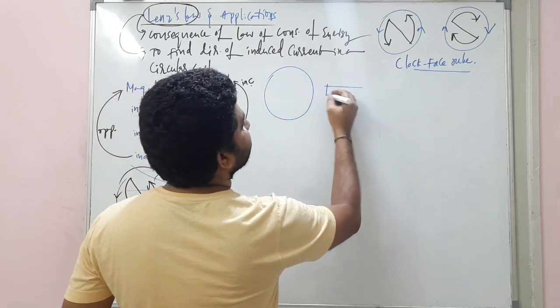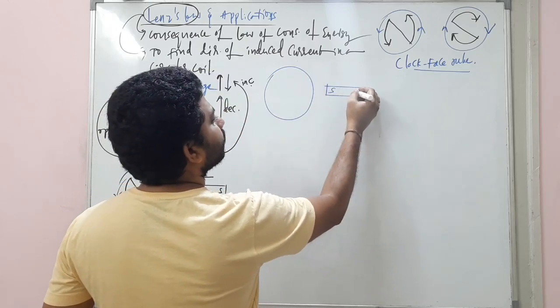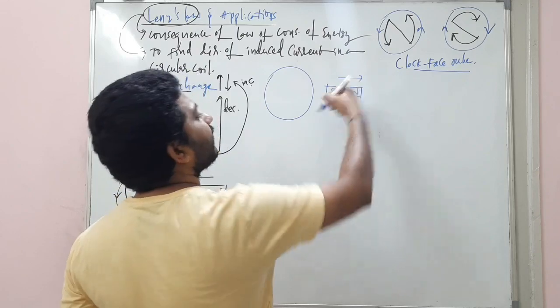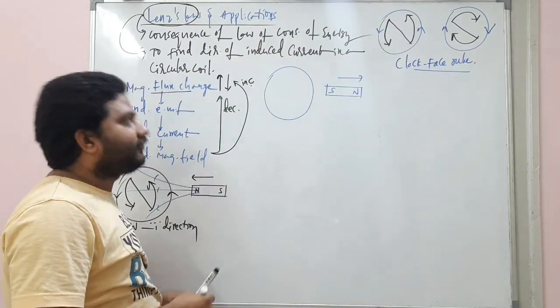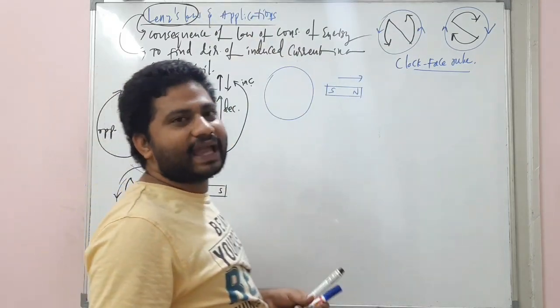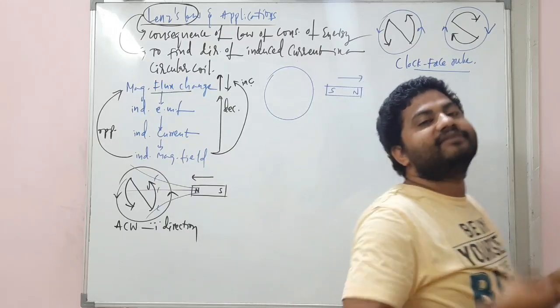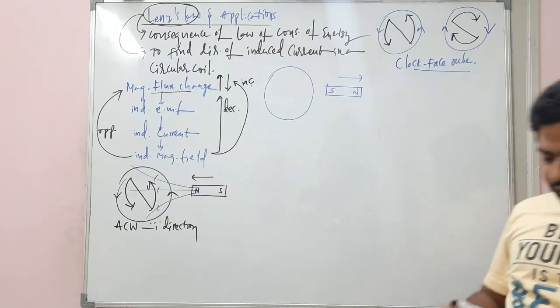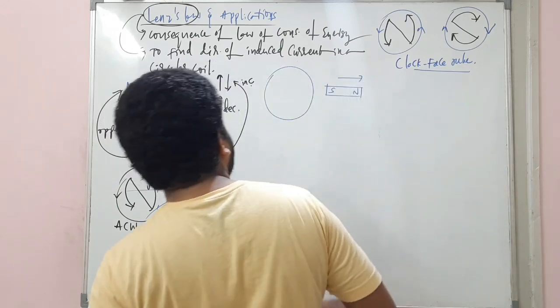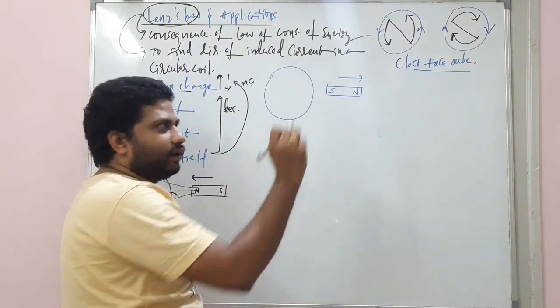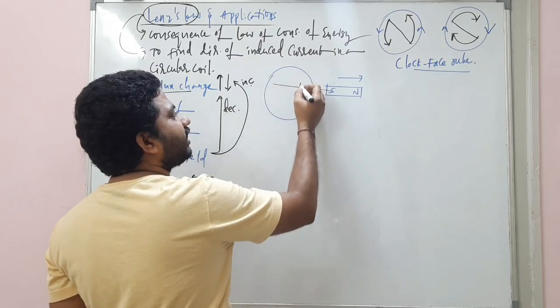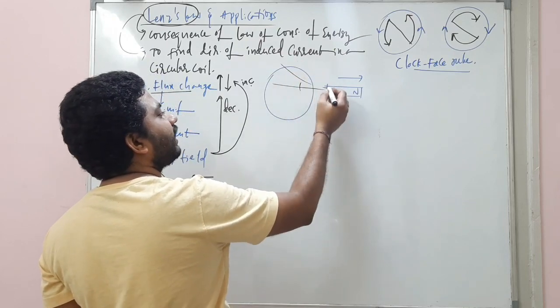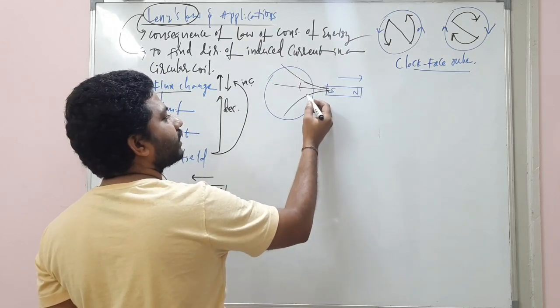And let's talk about one more situation. Here is the coil, with the south pole and the north pole of the magnet. It is moving away from the coil. Simple. If you understand these simple cases, the advanced cases also become very easy. These are the basics. Have a look at this. Here, the south pole is moving away. How will the magnetic field lines be there from the south pole? That is important.